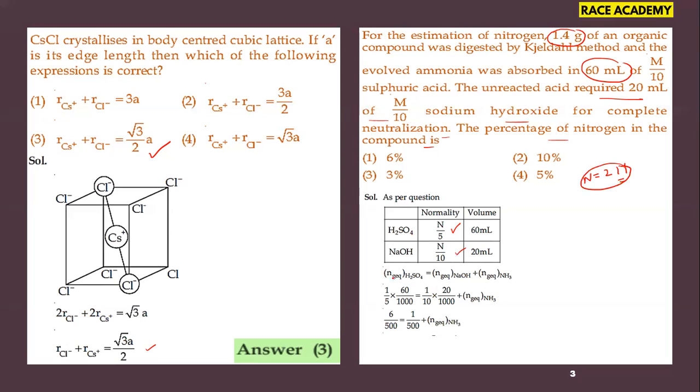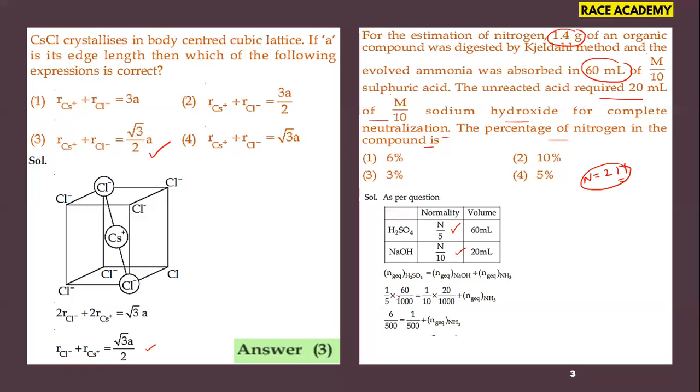So the number of gram equivalents of sulfuric acid can be obtained by summing the gram equivalents of sodium hydroxide and ammonia. The number of gram equivalents comes from normality into volume. Here the volume of sulfuric acid is 60 ml, converted into liters.